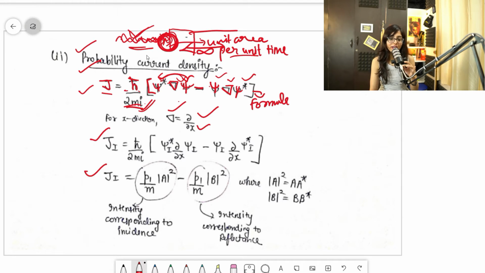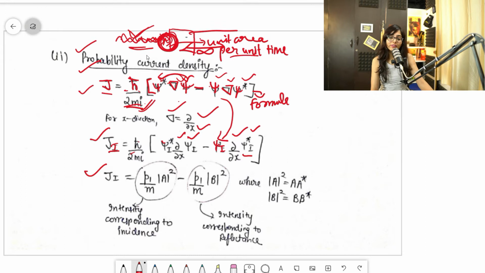So for the first region, when I apply everything, that h cut by 2 mi will become psi 1 star del by del x psi 1 minus, I'm simply putting everything the same and just putting 1, psi for the first region, and del by del x psi 1 star for the first region.